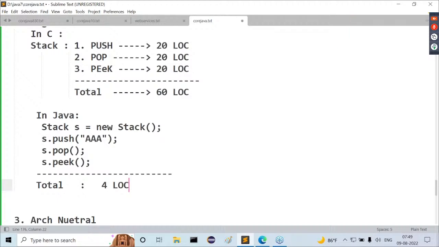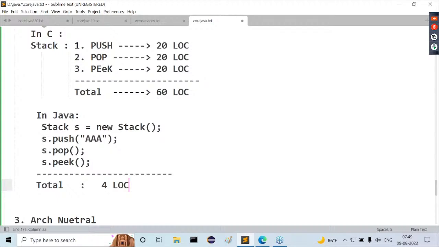In Java or in the C programming language, in which programming language do lesser lines of code exist? In Java. In which programming language do more and more lines of code exist? In the case of C and C++. Am I right or not?